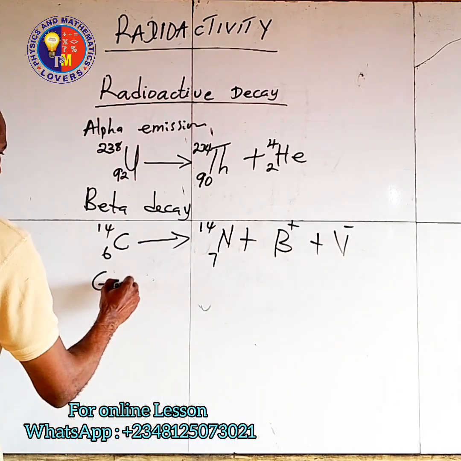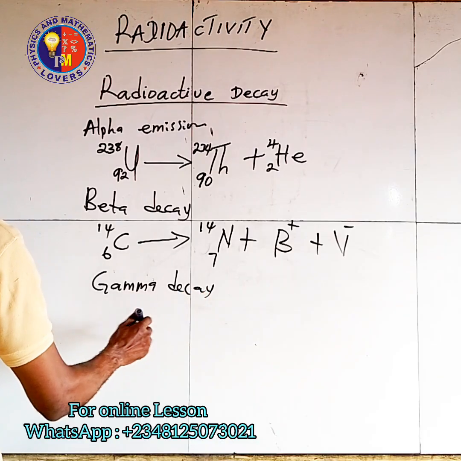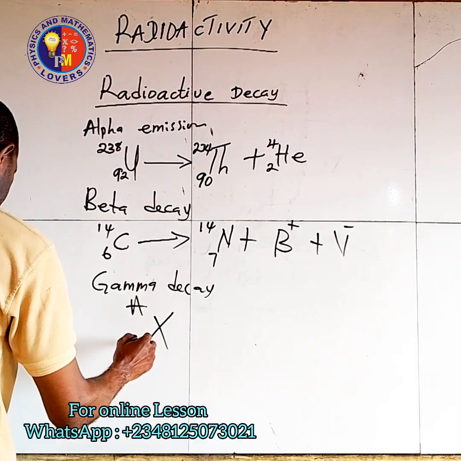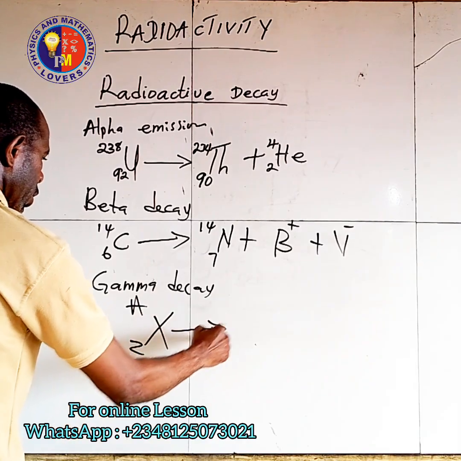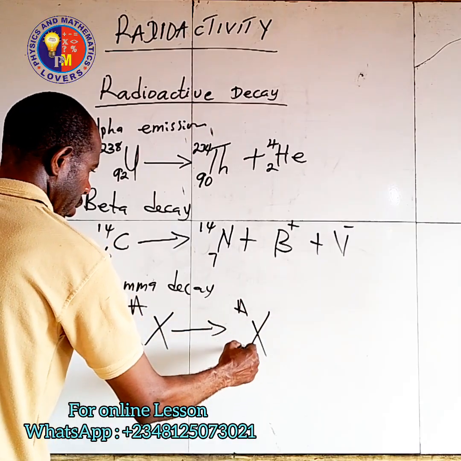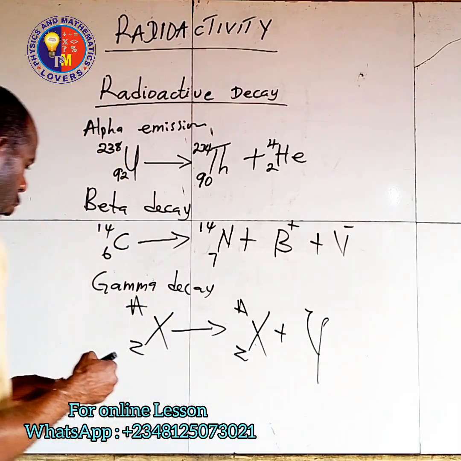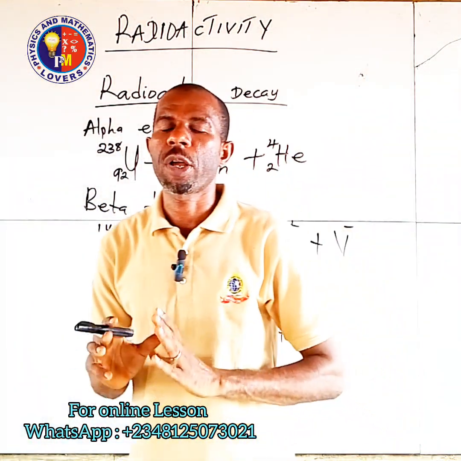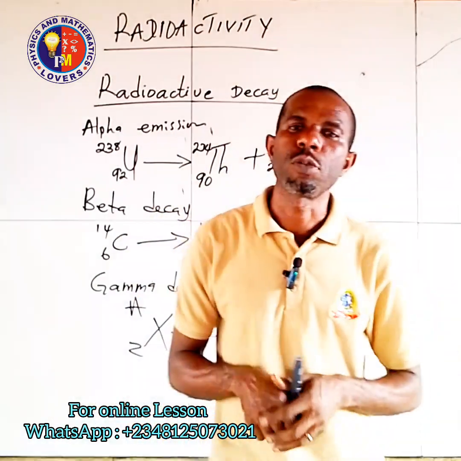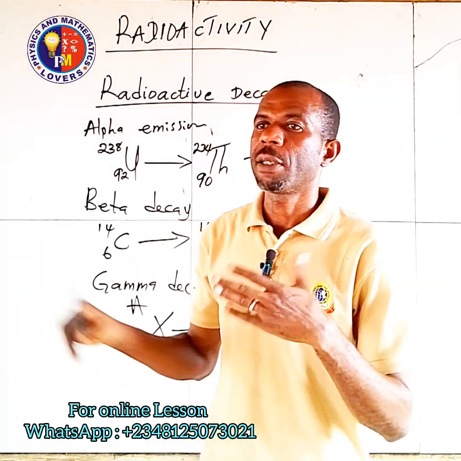Now this is gamma decay. The mass is unchanged. We have, let's say, element X with mass number A and atomic number Z, undergoing gamma decay or gamma radiation. It will still remain the same element, plus the gamma. So this is what we call radioactive decay.